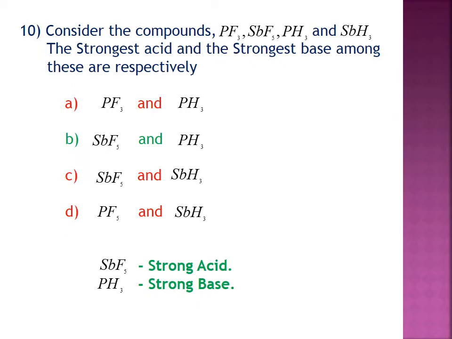10. Consider the compounds BF3, SiF5, PH3, SiPH3. The strongest acid and strongest base among the following is. Here the correct answer is B, SiF5 and PH3. It depends upon the electron affinity as well as the donating tendency. Therefore, SiF5 is a strong acid and PH3 is a strong base.